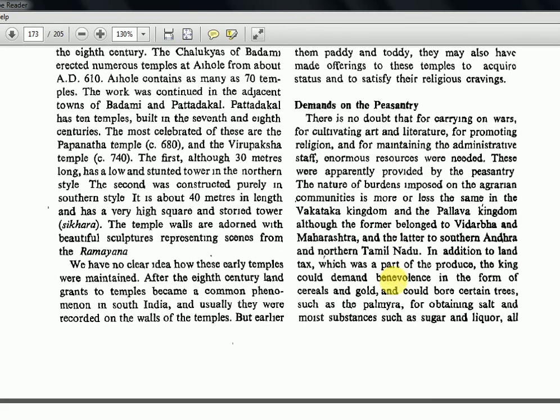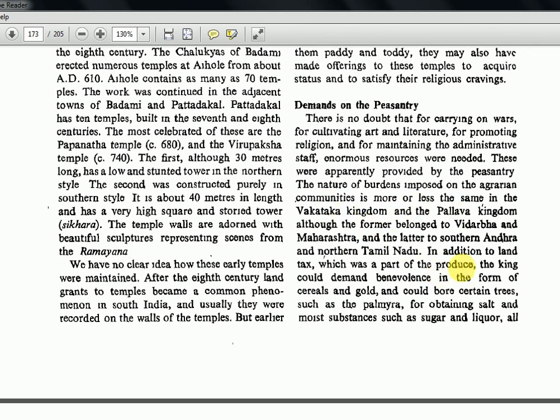Now, peasantry. There is no doubt that for carrying on wars, for cultivating art and literature, for promoting religion, for maintaining the administrative staff, enormous resources were needed. These were apparently provided by the peasantry. The number of burdens imposed on the agrarian community is more or less the same in the Vakataka kingdom and the Pallava kingdom, although the former belonged to Vidarbha and Maharashtra, and the latter to the south. Again, they are summarizing the same thing. Okay, the Vakataka and Pallava, where they are located.